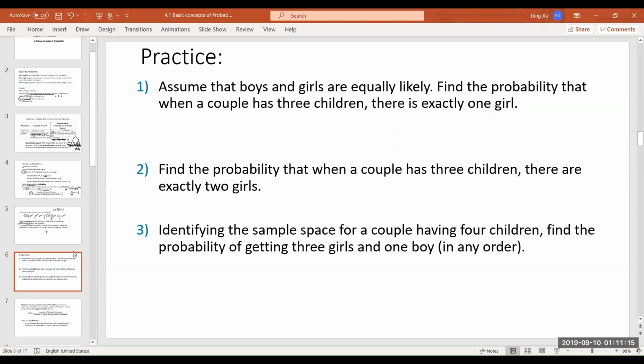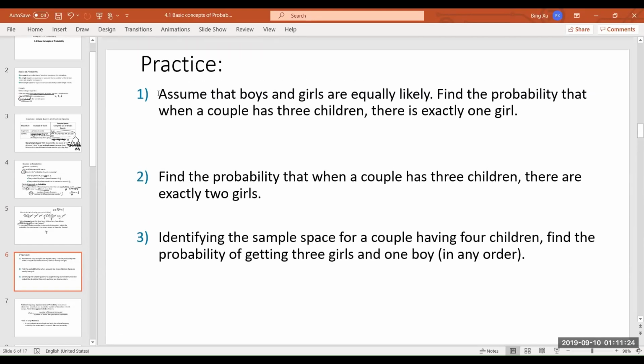Are we good with this kind? Yes. Well, I'd like to look at some boy-girl situations. Okay, so let's look at number 1, for example. Assume that boys and girls are equally likely. Well, I heard girls are slightly more likely, but anyway, assume they are equally likely. Find the probability that when a couple has 3 children, there's exactly 1 girl.